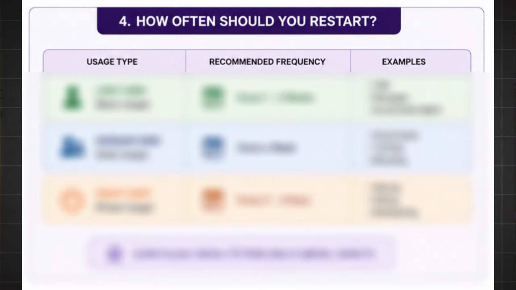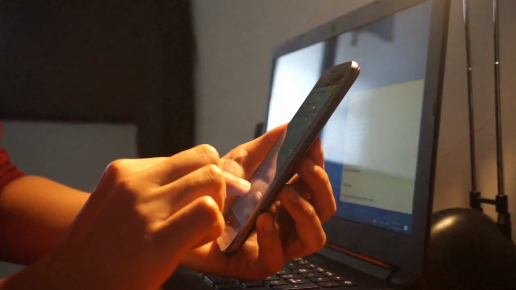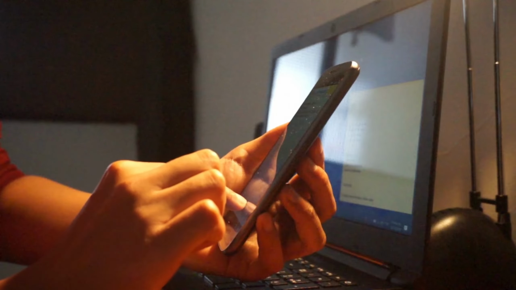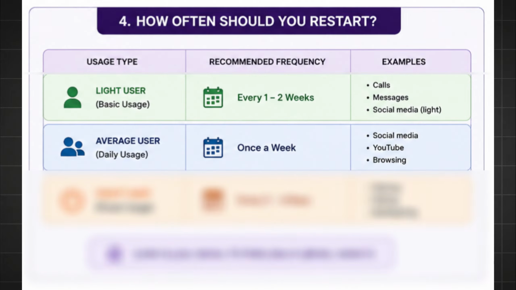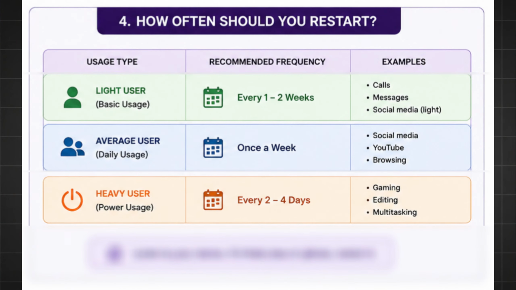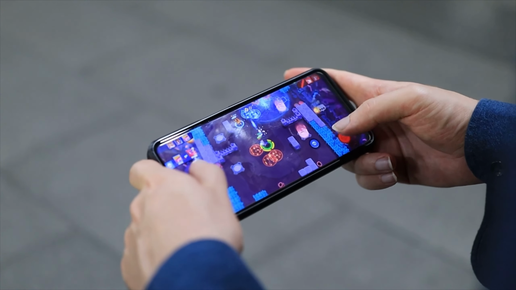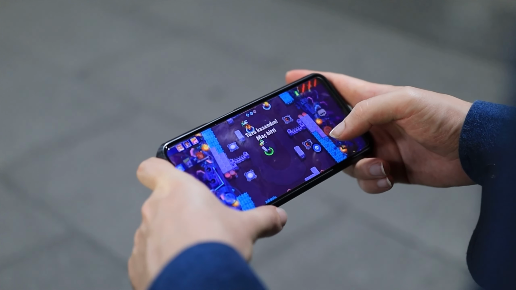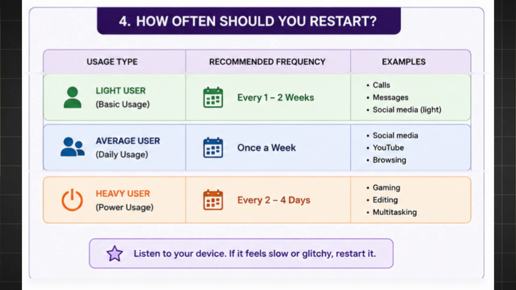How often should you restart? A restart clears temporary issues before they become noticeable. The frequency of your restart depends on your usage type. Every 2 weeks for light users that mainly use their phone for calls and messages. While for people that do a lot of social media, YouTube, and browsing, I would recommend restarting once every week. Then for gamers and heavy users, I highly suggest restarting every 2 to 4 days. Watch out for your device. If it feels slower or glitchier than usual, try restarting it.